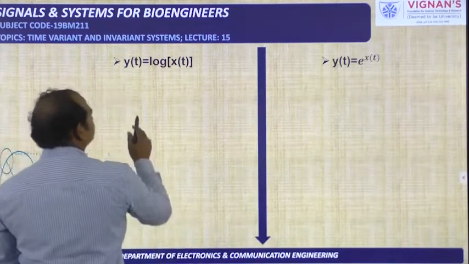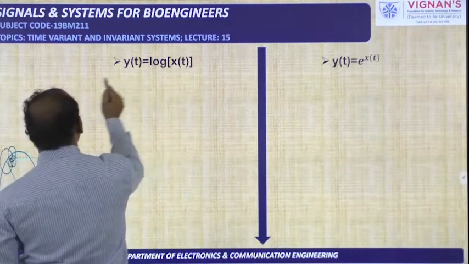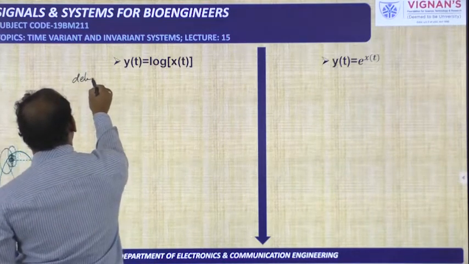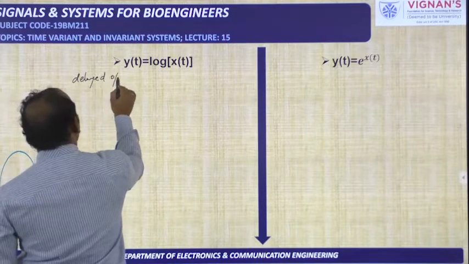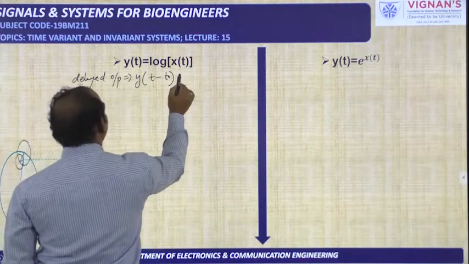Next, here y of t is equal to log of x of t. This is the given system relation. So the delayed output is obtained just by replacing t with t minus t naught.